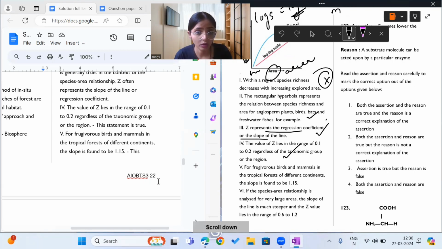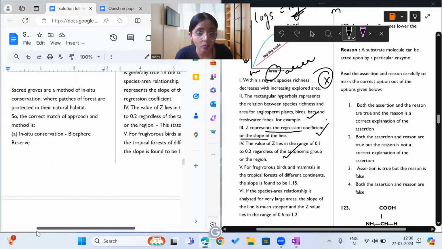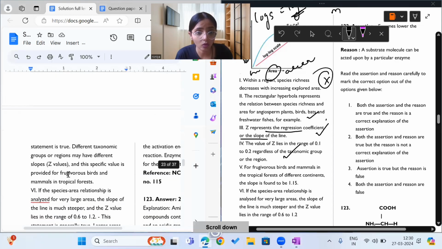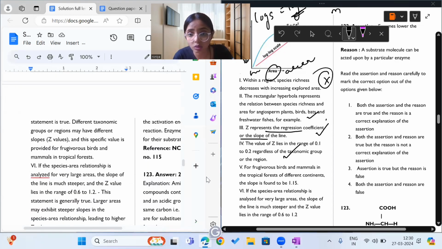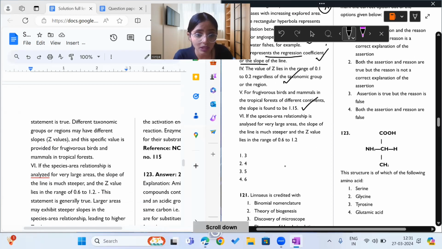Statement 1 was wrong. What does statement 5 say? It says for frugivorous birds and mammals in tropical forests of different continents, the slope, that is the Z value, is found to be 1.5. So this you have to remember. This statement is also true, it seems. Now, what is statement 6 saying?